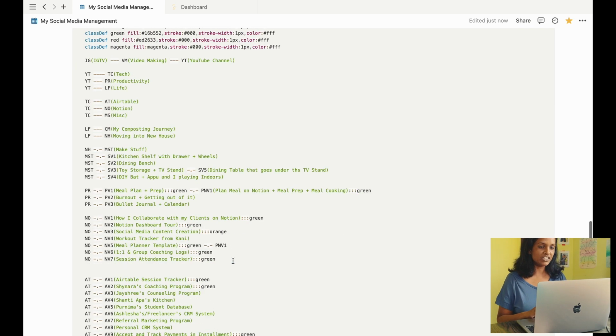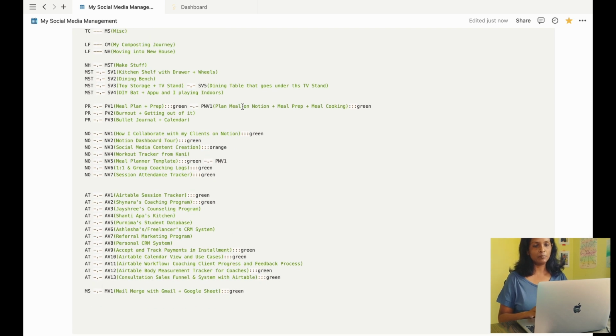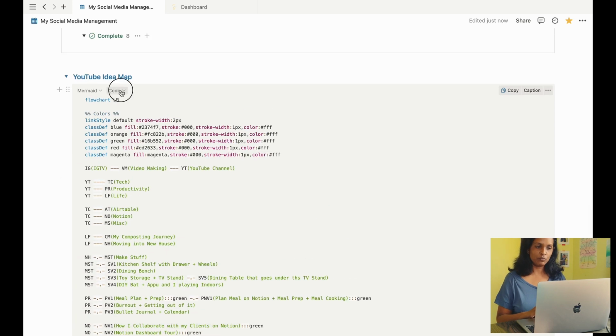For example, as I complete this video creation, I will go ahead and update this node with this color to green and then switch back to preview mode.